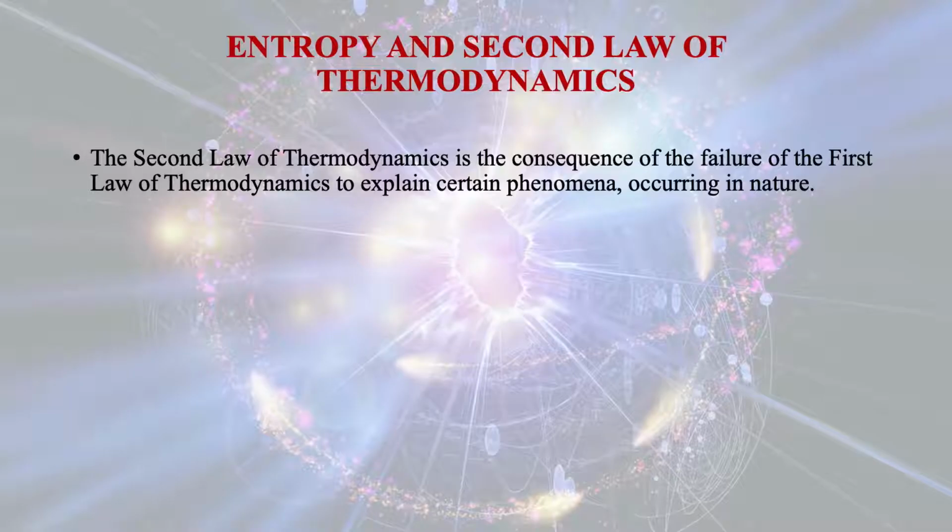Entropy and second law of thermodynamics. The second law of thermodynamics is the consequence of the failure of the first law of thermodynamics to explain certain phenomena occurring in nature. And we will discuss that certain processes satisfy the energy equations of the first law of thermodynamics, but even though the conservation of mass as well as the conservation of energy are satisfied, those processes are impossible. So let us see what are those examples.